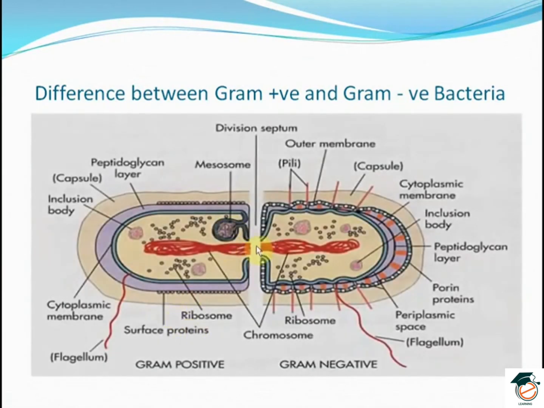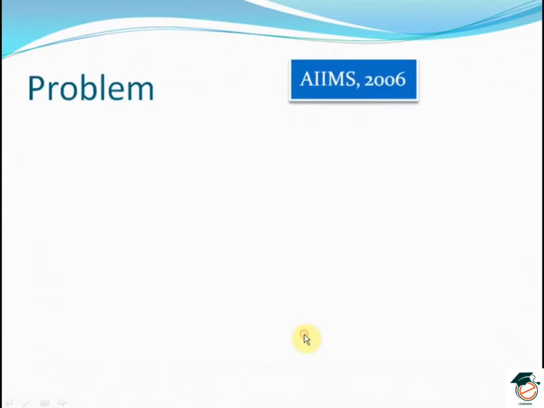Diagrammatically, we can see that the gram-positive bacteria has mesosomes, which are enfoldings of the plasma membrane, while it is absent in the gram-negative bacteria. While the gram-negative bacteria has pili, which are used during conjugation, and are absent in the gram-positive bacteria. The gram-negative bacteria also has porin proteins, which are absent in the gram-positive bacteria.